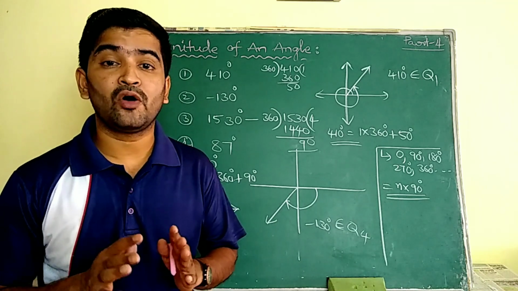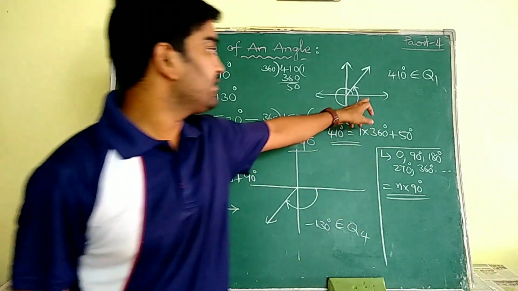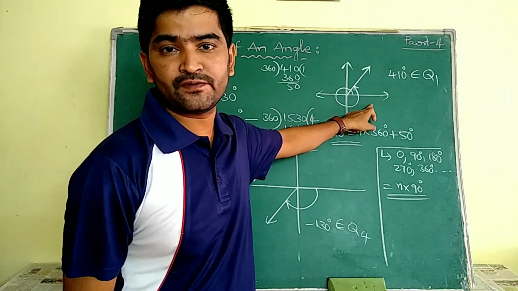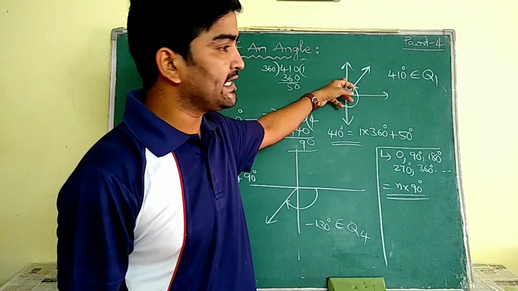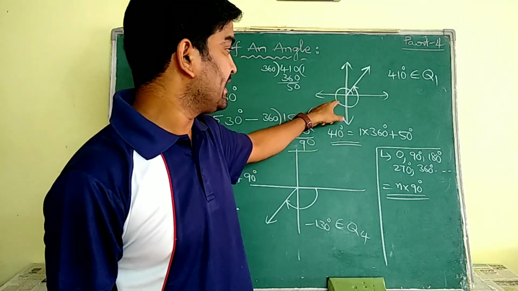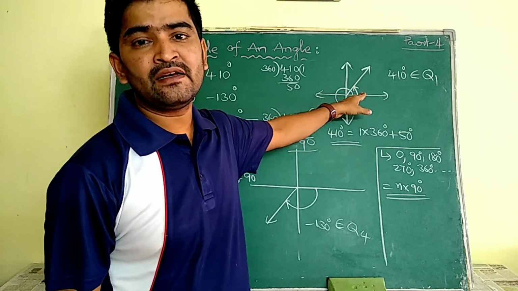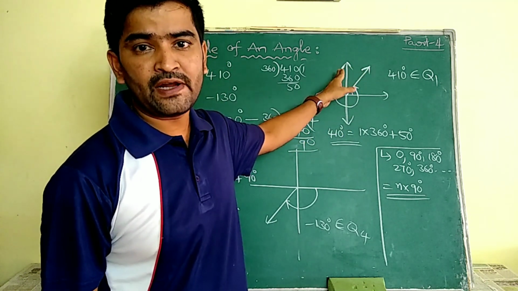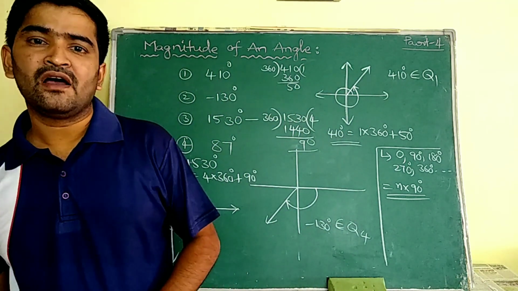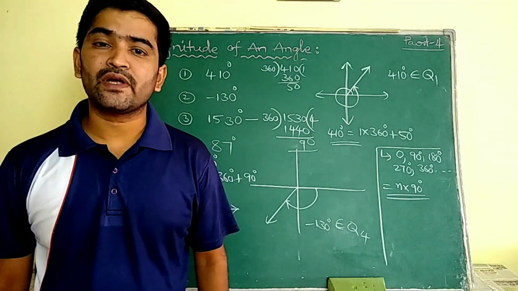It is a very important note. Those are known as boundary angles. For example, angle 0 does not belong to quadrant 1 or quadrant 4, it is on the boundary. 90 does not belong to quadrant 2 or quadrant 3, it is on the boundary. And 270, 360, again 450, 540, like that, all the multiples of 90.